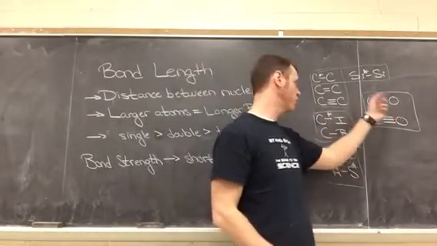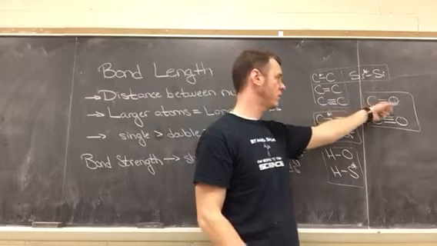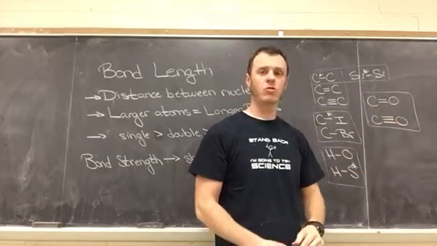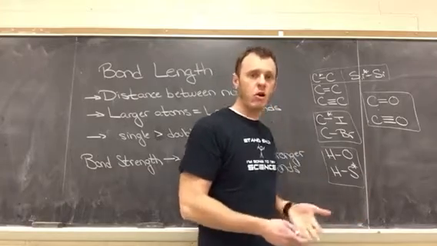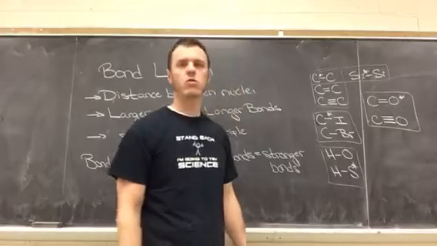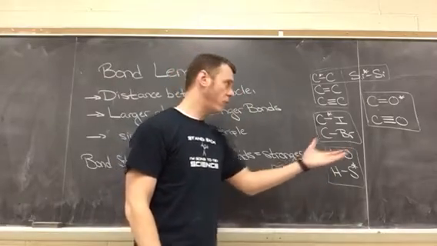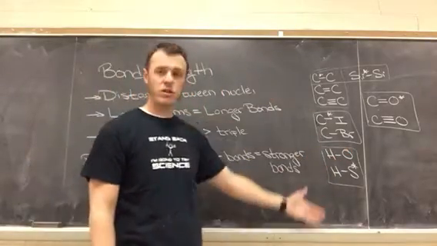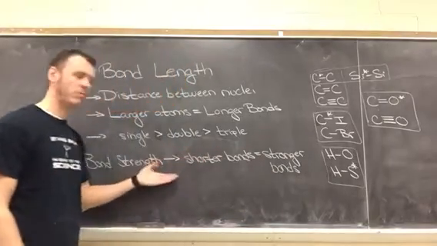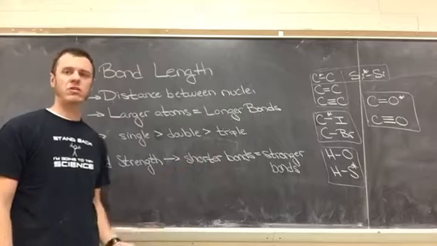Over here, similar to what we did with the carbon-carbon bonds, here it's carbon-oxygen. A carbon-oxygen double bond and a carbon-oxygen triple bond. Double bonds are longer than triple bonds, so this is going to be the longer bond between those two. Another way to ask questions about these is to ask which bond's stronger. And all we have to do is jump back here. If the bond is shorter, then it is stronger.